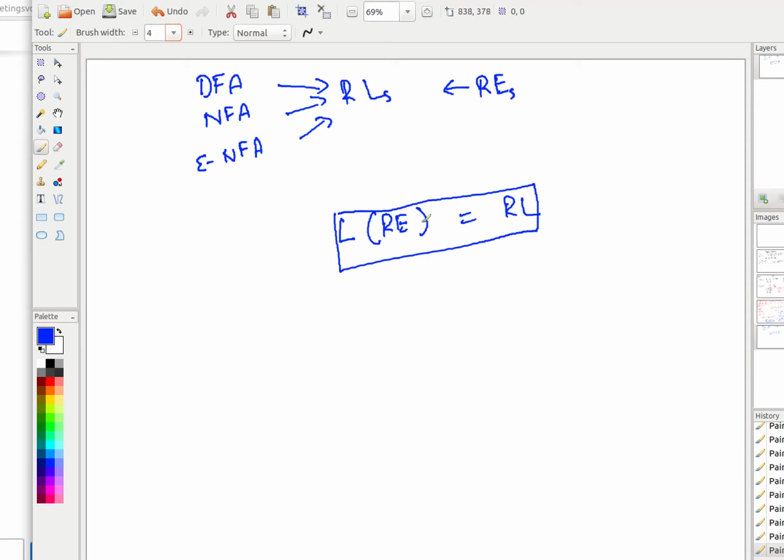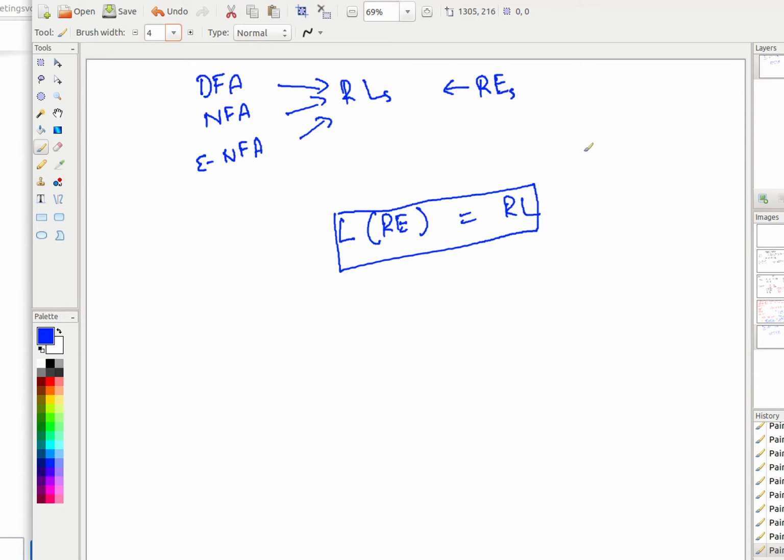The other part is, does there exist any regular language for which we don't have a regular expression? For that, you have to prove that for every regular language you can write a regular expression. It's bidirectional, you have to prove it, right?